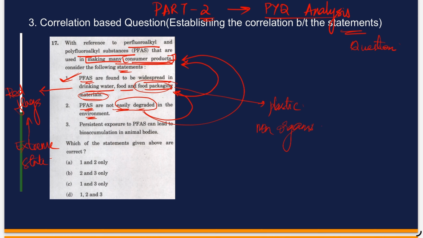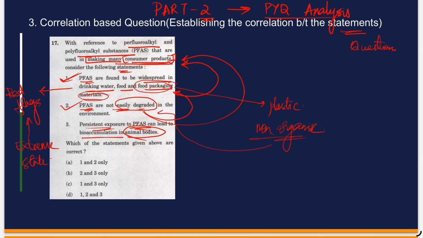So as a result, it becomes quite difficult for non-organic materials to get degraded. So I'm considering this as correct. I'm trying to correlate the second with the question. And the third statement is saying that persistent exposure to PFAS can lead to bioaccumulation in animal bodies.